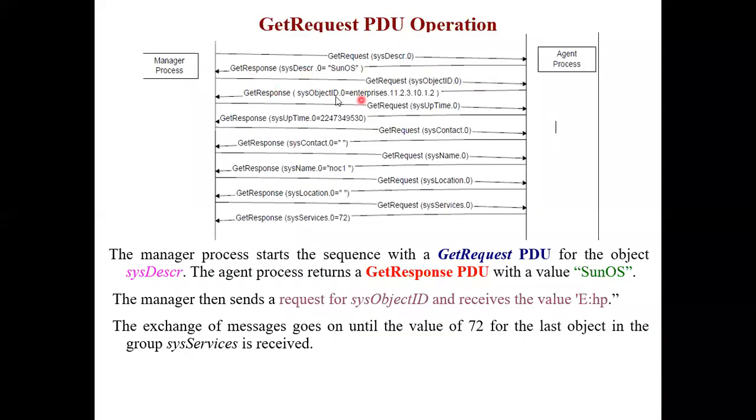So this process will go on. Okay, so this last line is important. The exchange of messages will go on until the value of 72 for the last object in the system group is received. Okay, so that's why this 72 is important.